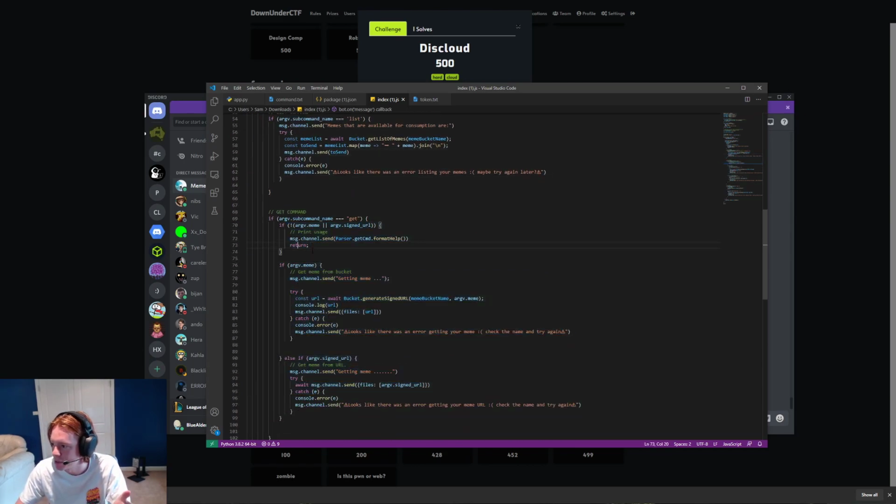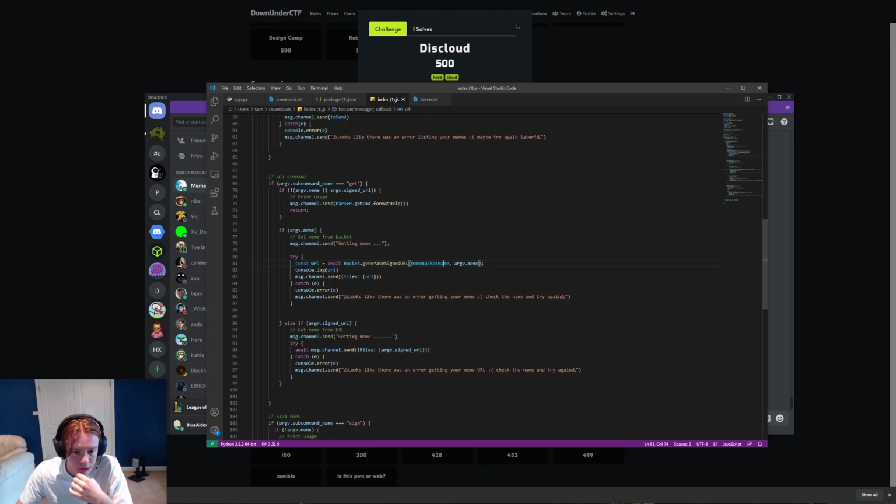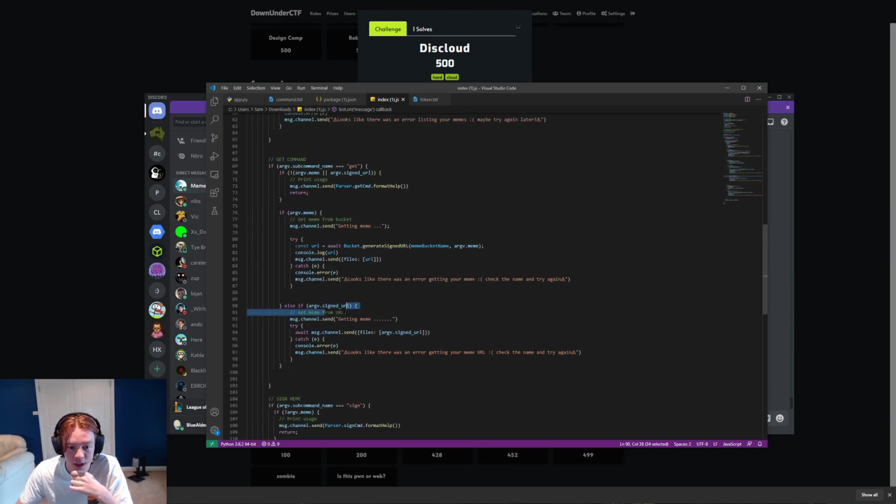So let's try and see where the vulnerability is. So when we do get, if arg meme, getting meme, it tries to generate a signed URL for this meme, and all this kind of stuff, if that's a particular meme. This signed URL bit is where the bug is. So we're doing a message.send files argv.signedURL. So this is essentially passing in whatever the user has, the argument, as the file, and that's why it's an LFI or an SSRF.